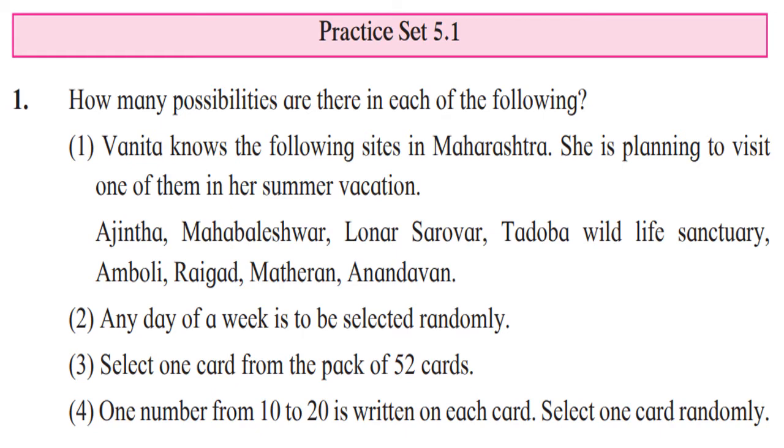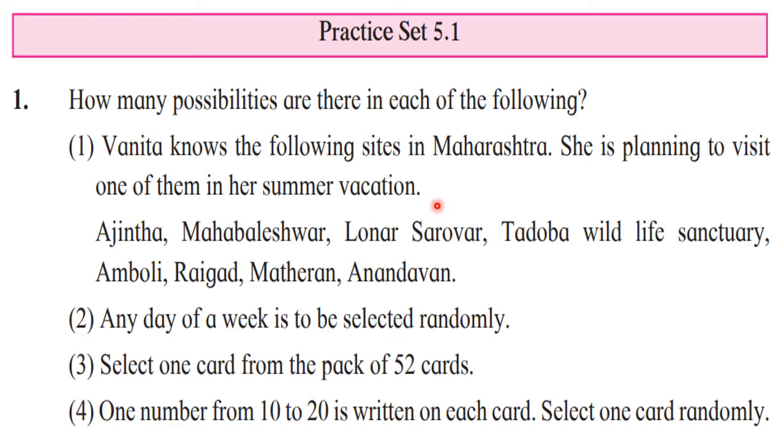Now let us start with practice set 5.1, where they have asked about the possibilities in each of the following cases. They have given us certain cases and we have to answer how many possibilities there are. The first one: Vanita knows the following sites in Maharashtra. She is planning to visit one of them in her summer vacation.